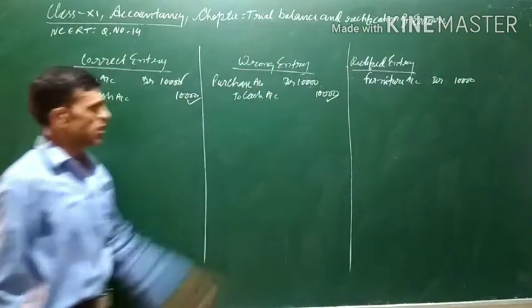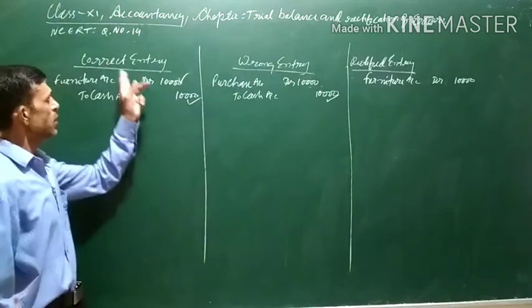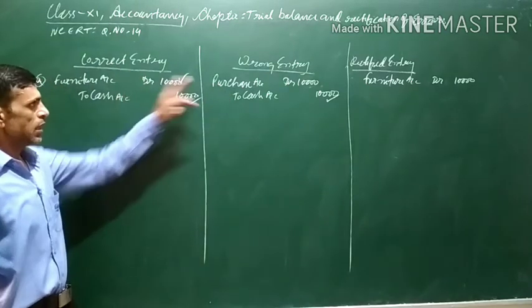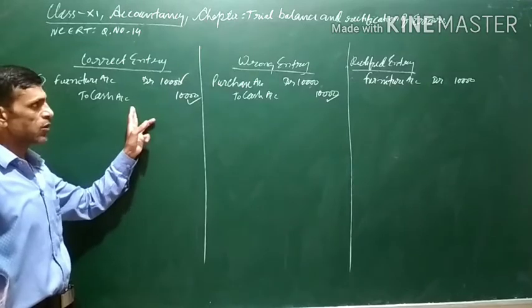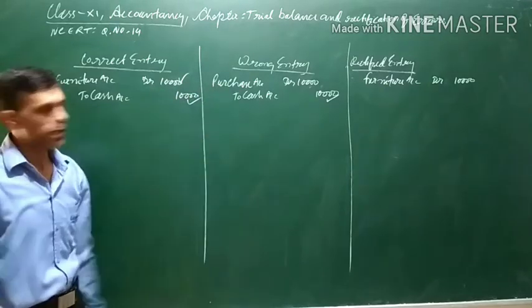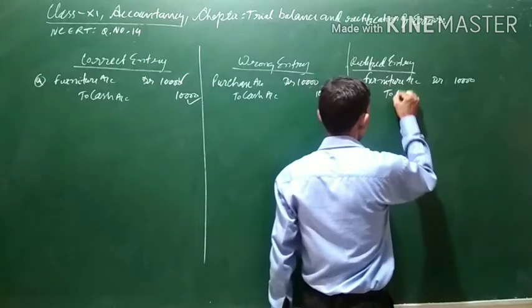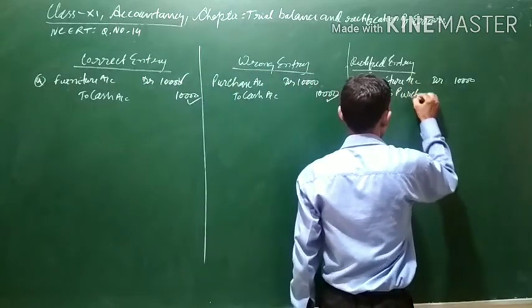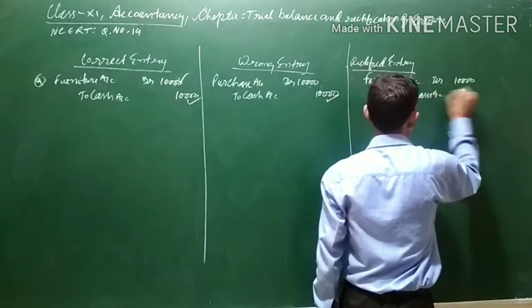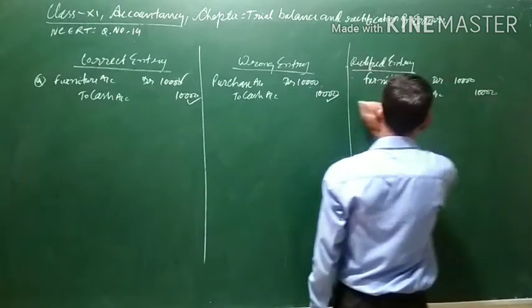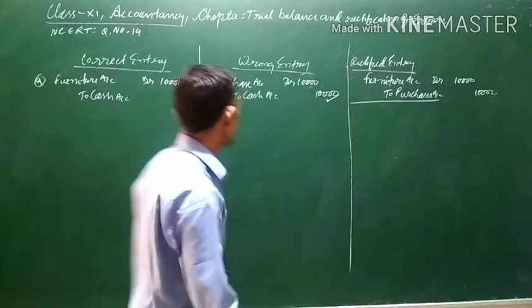This is the wrong entry. Purchases has been debited, but as you can see in the correct entry, the purchases account is not required at all. So it has wrongly been debited. In order to cancel this, we will credit purchases account. This is the rectified part.